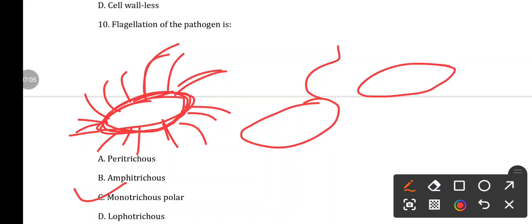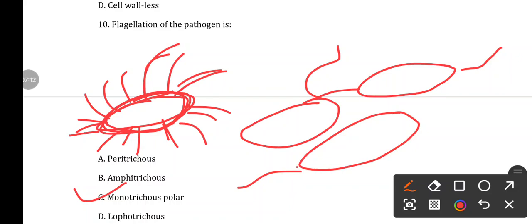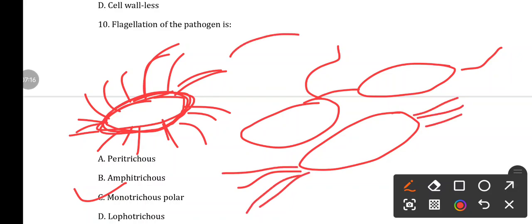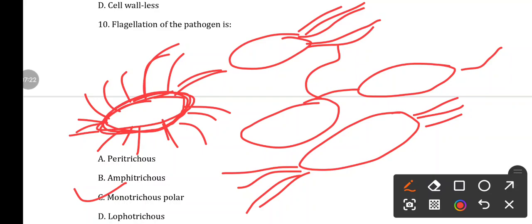Amphitrichous means at both ends one flagellum will be there. Lophotrichous means at both ends a bunch of flagella will be there. And another term is cephalotrichous, which is just the opposite of lophotrichous, means at one end a bunch of flagella will be there. This is the classification of flagella. But in case of Xanthomonas oryzae pv. oryzae, the causal agent of BLB, it has monotrichous flagella.